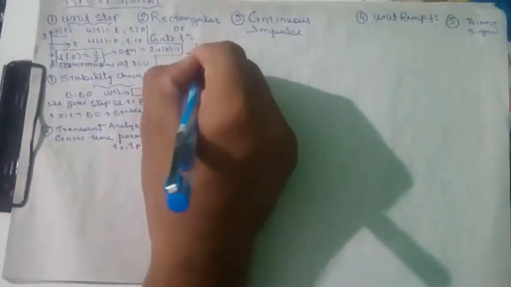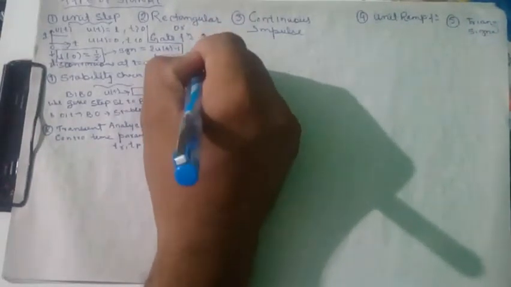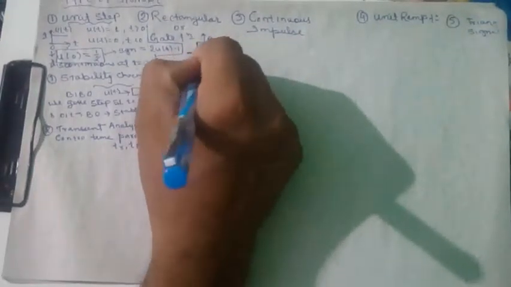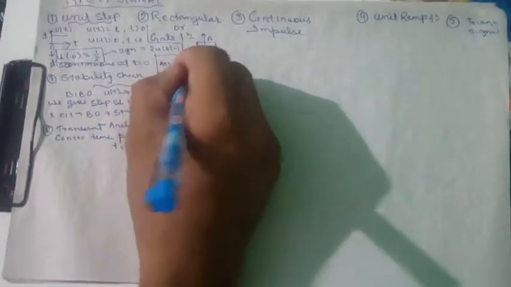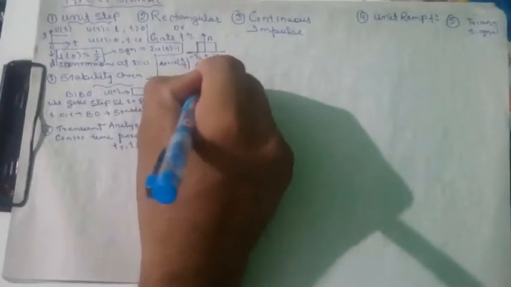Now the next is the gate function, or the rectangular function. It is represented with amplitude A, from minus T by 2 to T by 2, so the total time period is T. It is represented as A rect(t/T).